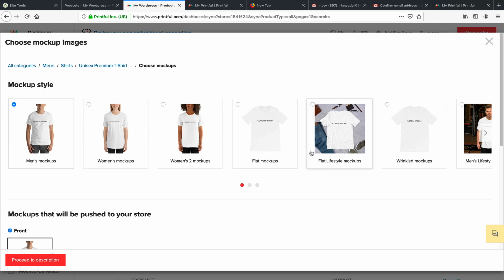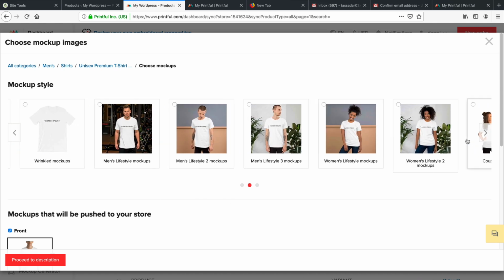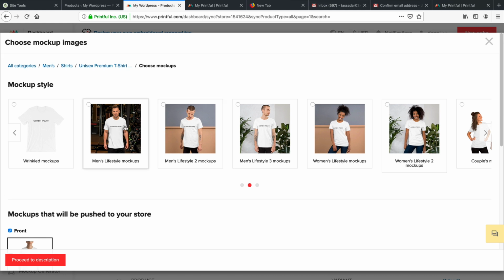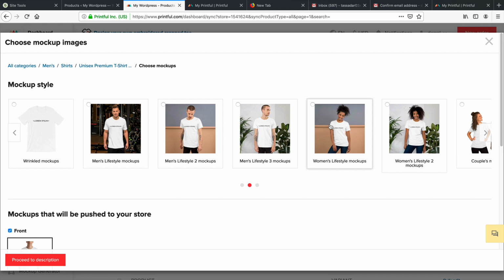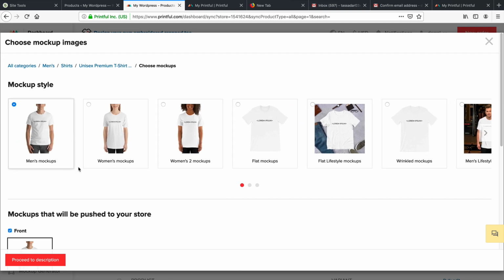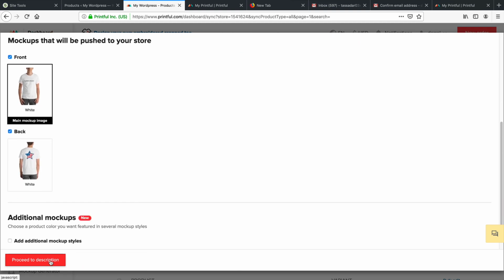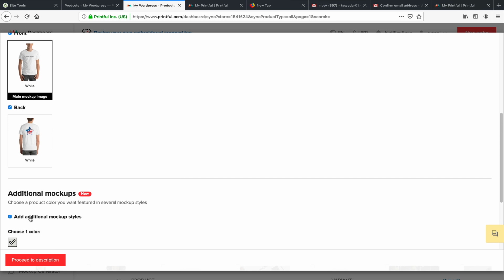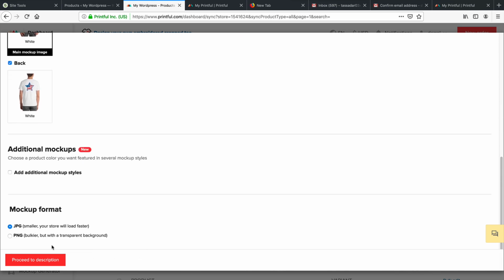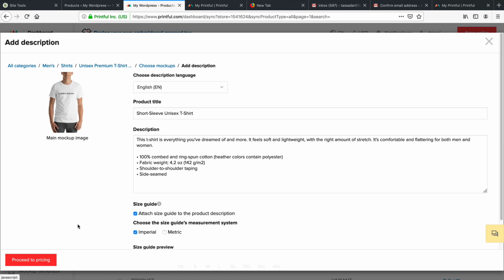Now, there's other mockup styles as well, so you can see right here, there's different guys. You can have this big, strong guy that always sells, or you can have these beautiful girls right here promoting all your stuff. So you can go ahead and pick what you want to represent your store. And remember, these are going to go directly to your store. So go ahead and pick one. You can always do additional mockups as well. But, you know, you guys get it. But right here, I'm just going to go ahead and proceed to description.